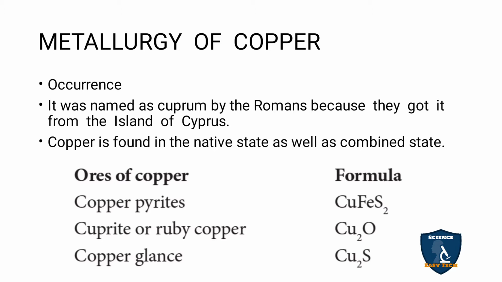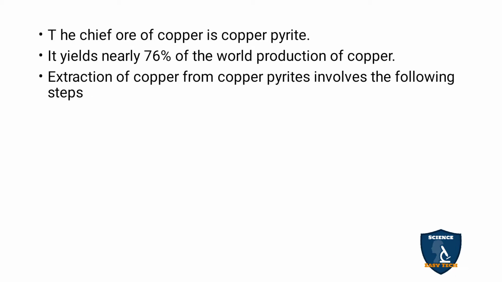Ores of copper. Copper pyrites, CuFeS2. Cuprite or ruby copper, Cu2O. Copper glance, Cu2S. And the chief ore of copper is copper pyrites. It yields nearly 76% of the world production of copper.